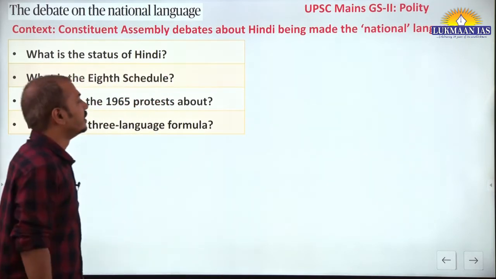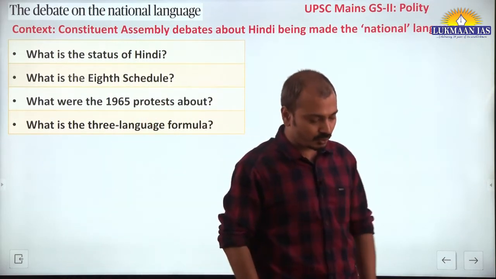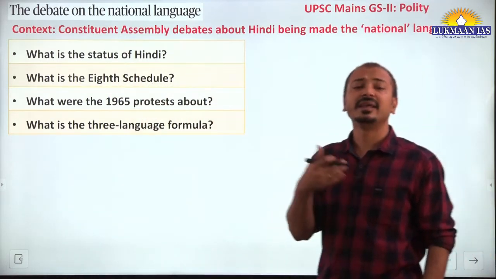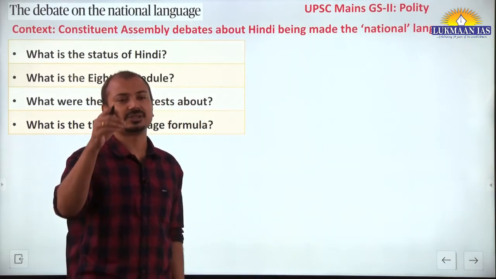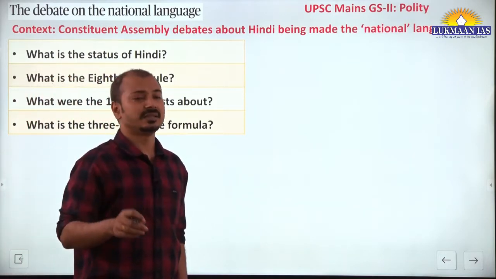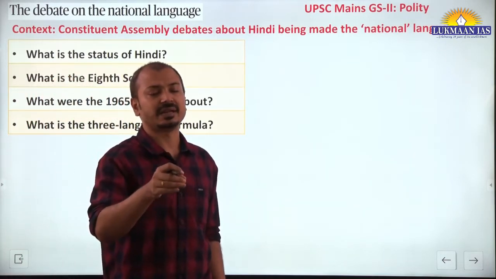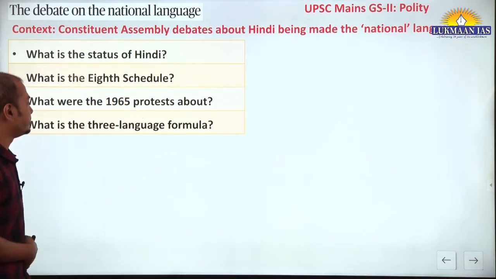Of course that will be implemented, but nowadays we should understand that maximum schools provide for learning in English. Although NEP 2020 talks about instruction to be given in the mother tongue, at least up to fifth standard, and then, if possible, up to 8th standard.